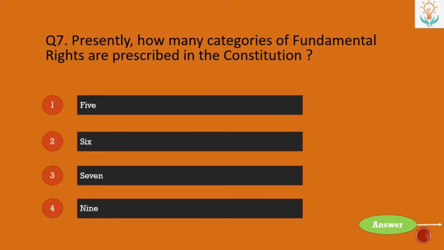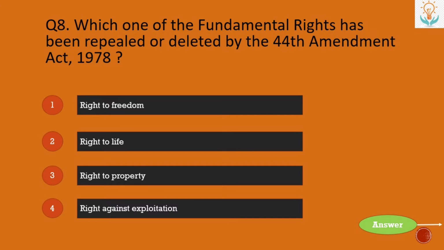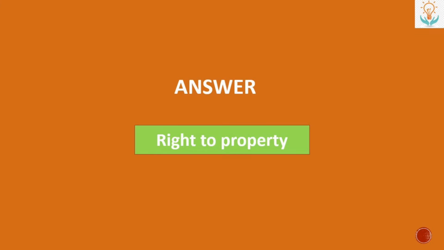Next, presently how many categories of fundamental rights are prescribed in the Constitution? Number 1 5, second 6, number third 7, or number 4 9. So the answer is 6. Next, which one of the fundamental rights has been repealed or deleted by the 44th Amendment Act 1978? Right to freedom, right to life, right to property, or right against exploitation? So the answer is right to property.